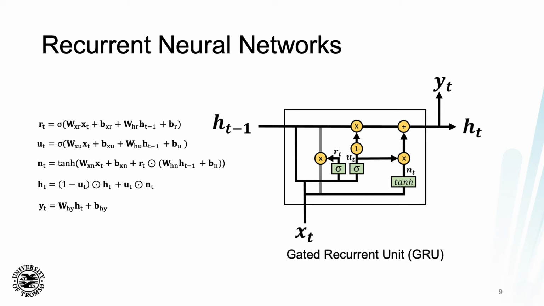In this type of architecture, you have gates that can either allow or restrict the flow of information further down into the network, so it is able to learn what information is most important to retain and what is more important to discard with respect to achieving a goal. Here we see a number of gates, such as the reset and update gates, that regulate the flow of information in the network.